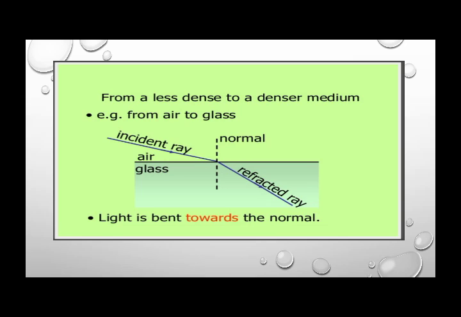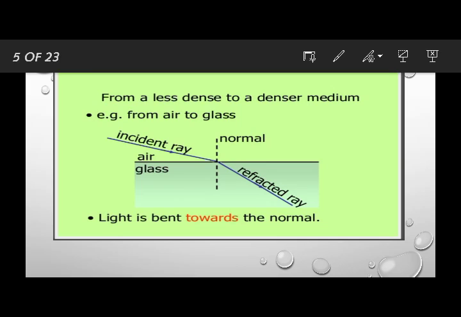Why do we use this word? Because the ray which first hits this glass changes its angle. Still it is moving through the glass, but it changes its angle, so that's why we call it the refracted ray, right? So light is bent towards the normal.